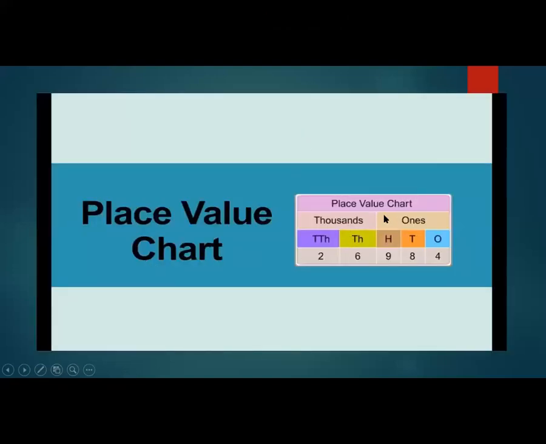Place value chart of 5-digit numbers. This is the place value chart. Units, tens, hundreds come in the period of ones. Thousands and 10,000s come in the period of thousands. To separate one period from another period, what do we need to put here? Comma. Is that clear? Because ones, tens, hundreds come in the period of ones, and thousands, 10,000s come in the period of thousands. Okay, is that clear? So where do we need to put the comma? Here. This is a 5-digit number. A 5-digit number is called 10,000.